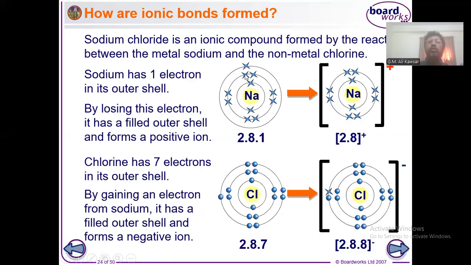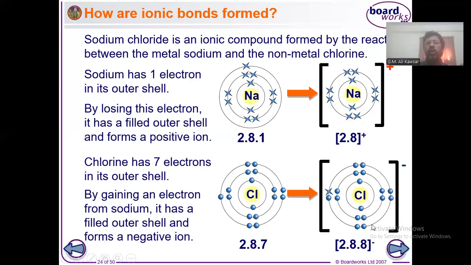And here, students, it is also called a dot and cross diagram because one atom uses dots to show the electrons and the other atom uses crosses to show the electrons. So the dot and cross diagram will give you a better explanation. Here you can see that chlorine already has 7 electrons, but to become 8, it gains 1 electron from sodium, and that electron is shown by giving a cross.